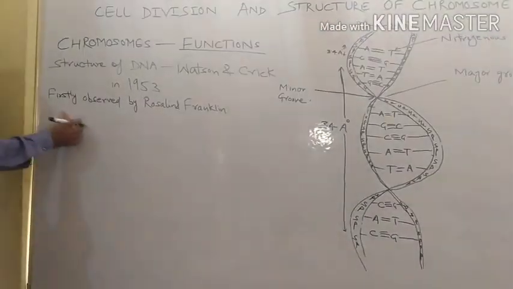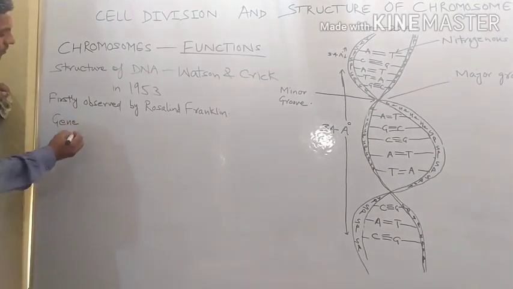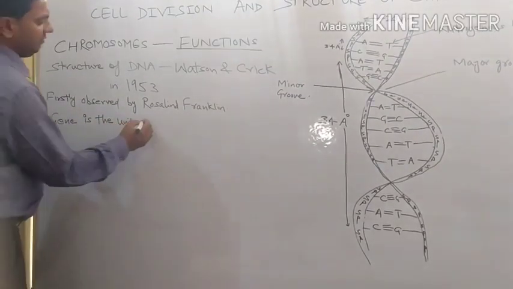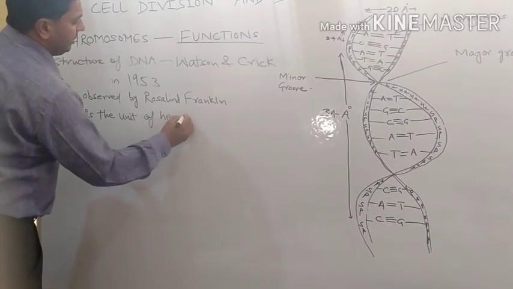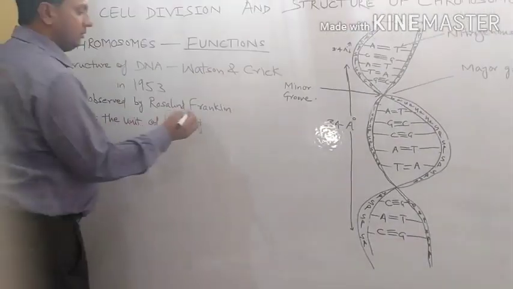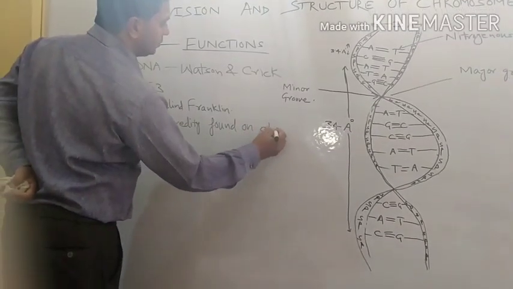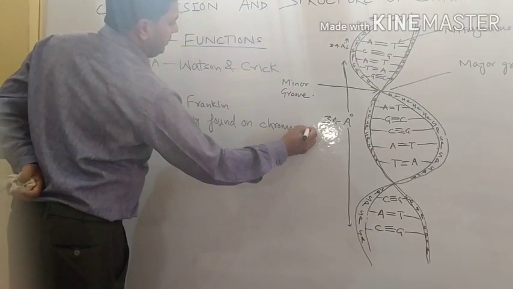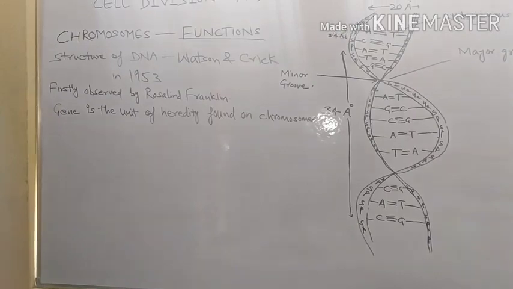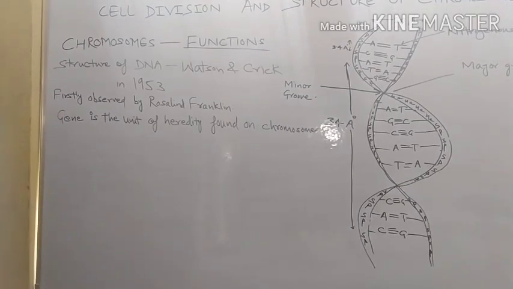Gene is the unit of heredity which is found on chromosome. In this, the structure of chromosome, structure of nucleic acid, and one protein I have talked about, histone protein. Everything is clear, and chromosome is now over with this.